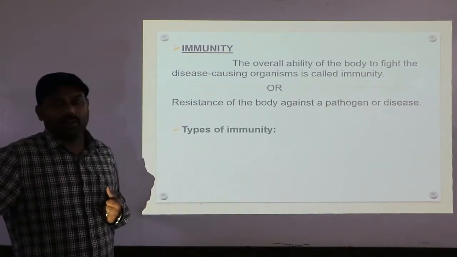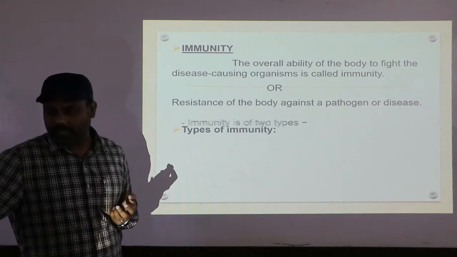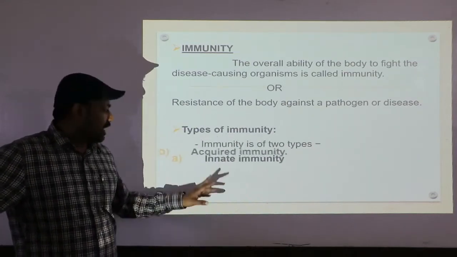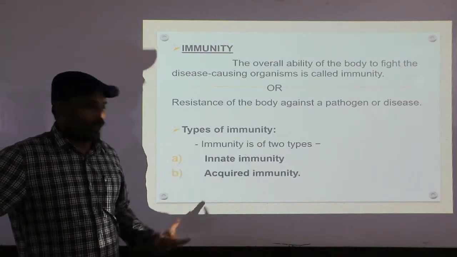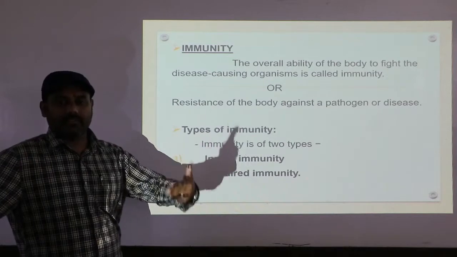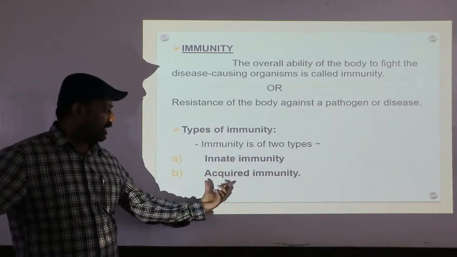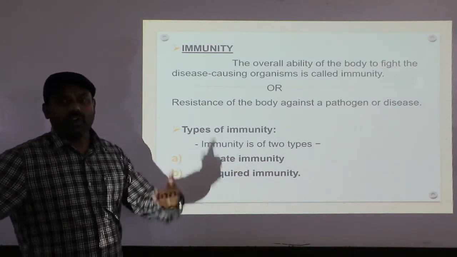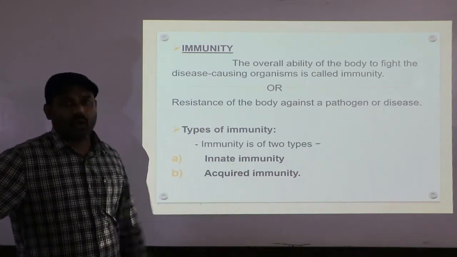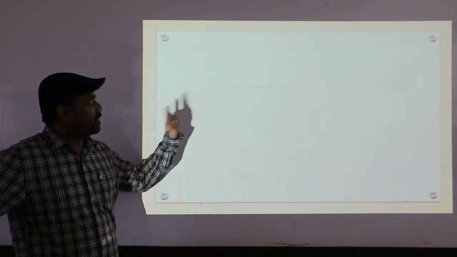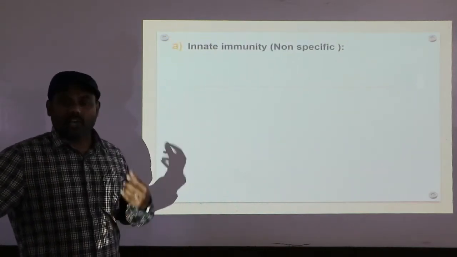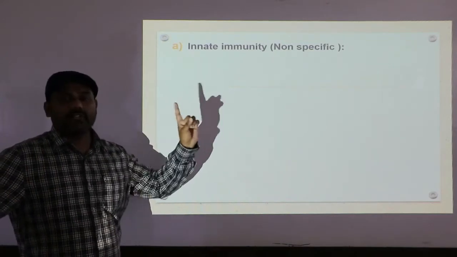In our body there are two types of immunity. One is innate immunity and the other is acquired immunity. As I told you, innate immunity is the immunity present from birth. Clear? And acquired immunity is the immunity we develop after birth. We also discussed innate immunity, which is also called non-specific immunity.